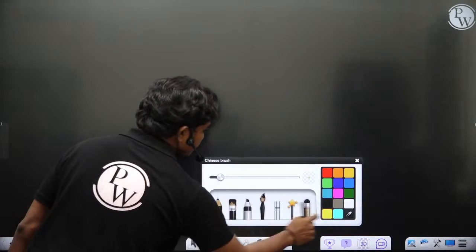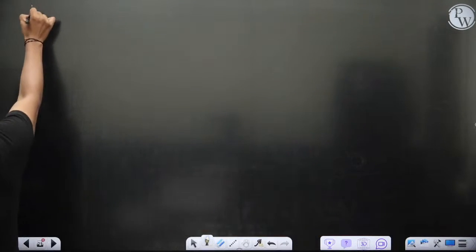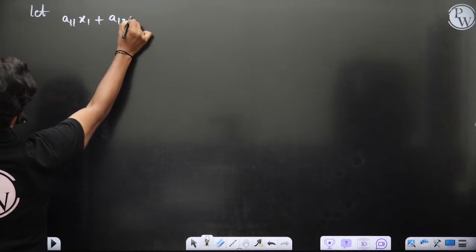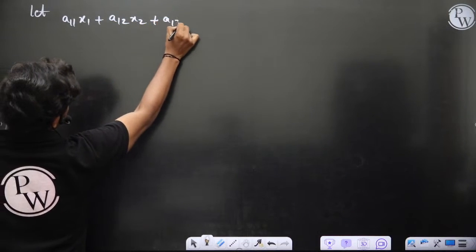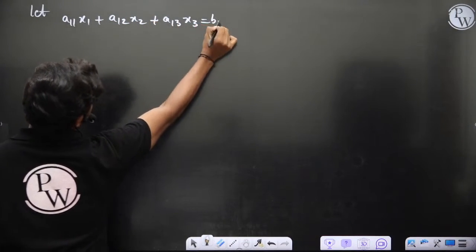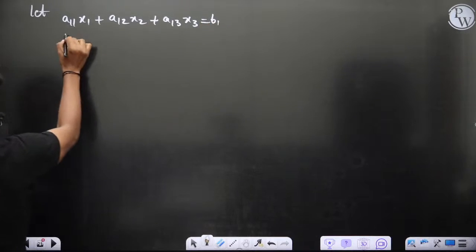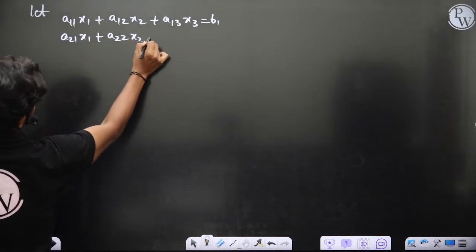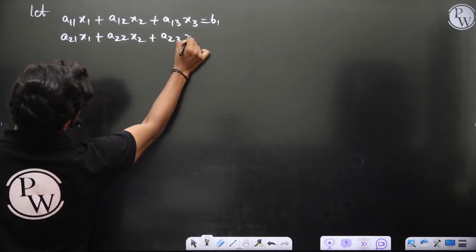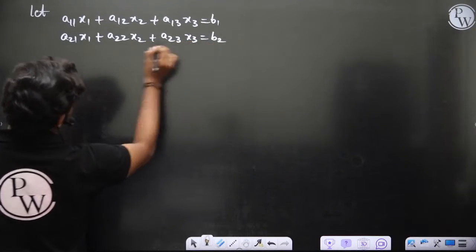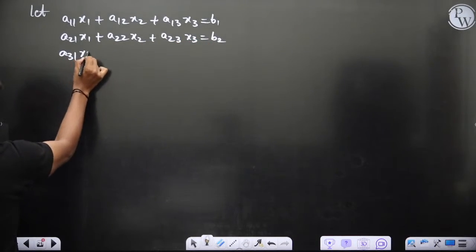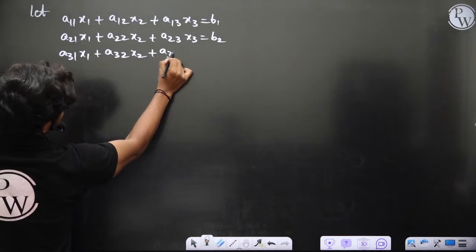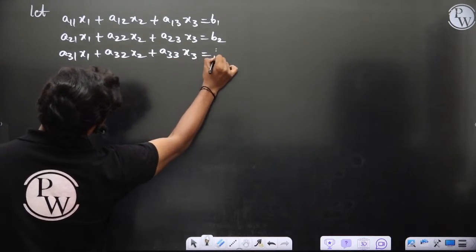Let a11 x1 plus a12 x2 plus a13 x3 is equal to b1, a21 x1 plus a22 x2 plus a23 x3 is b2, and a31 x1 plus a32 x2 plus a33 x3 is equal to b3.